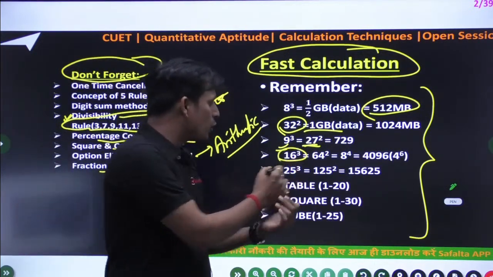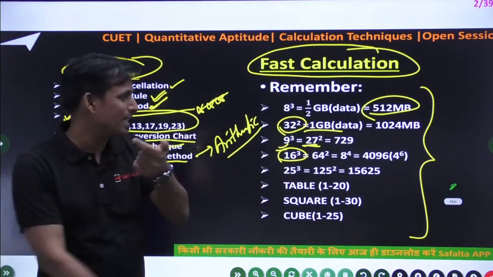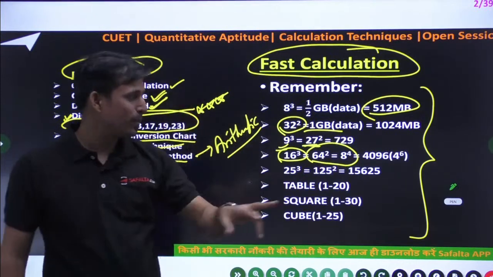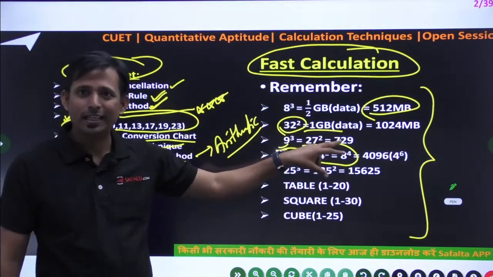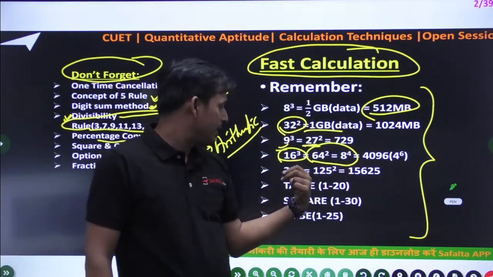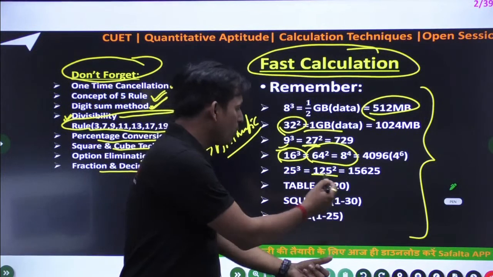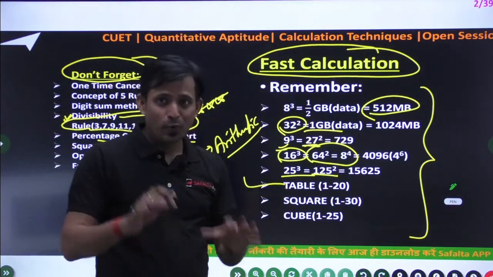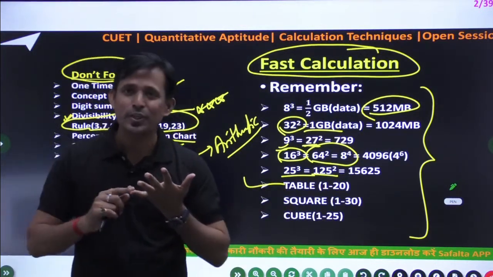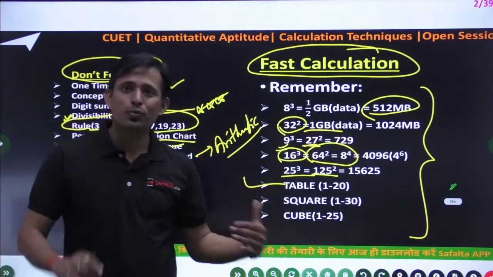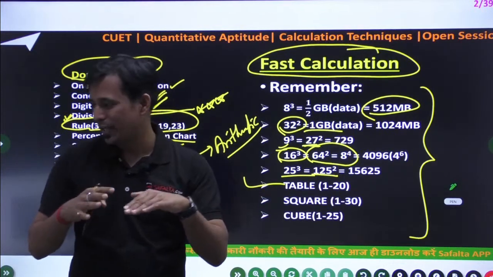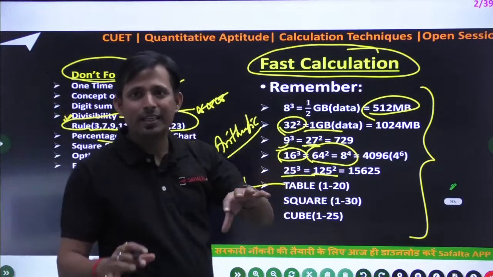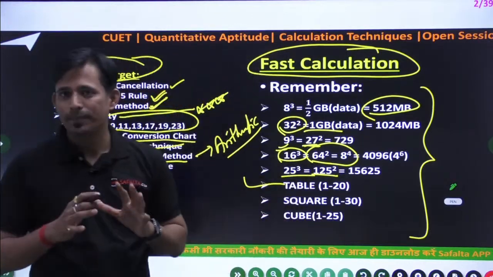16 cube is also important, but the most important thing is 64 and 8 to the power 4. So 8 to the power 4 is easy because 64, so you can write 8 square. And 25 cube is equivalent to 125 square. Table should be strong. Before starting any topic, table should be strong, and then square and cube should be strong. That is the basic thing. So these are the important key points for your fast calculation technique. This is the first one.